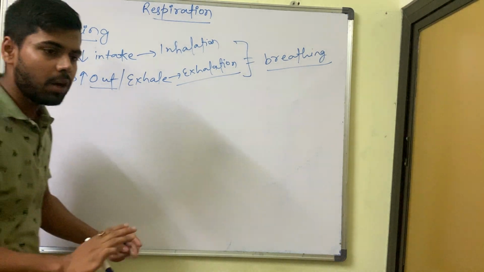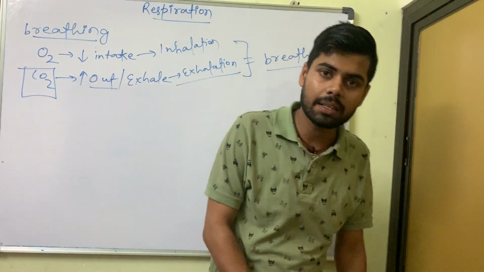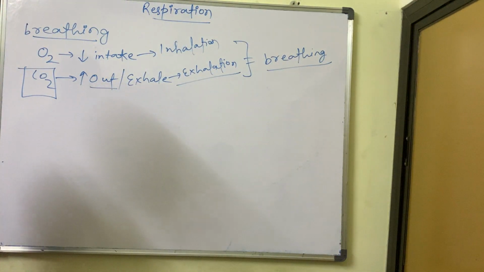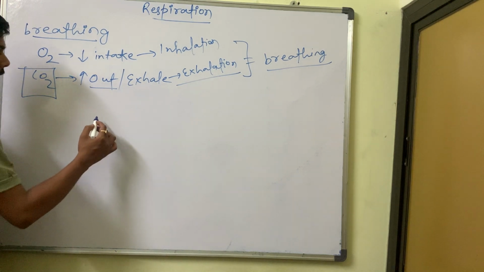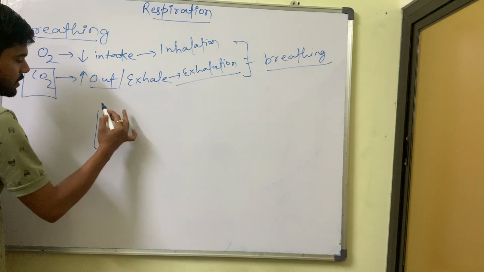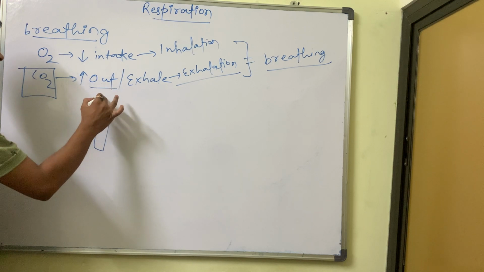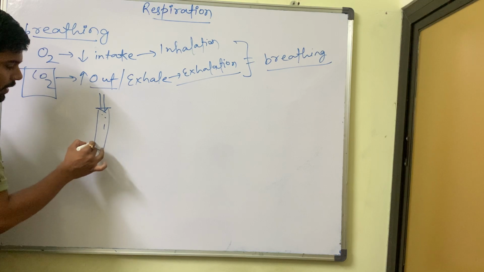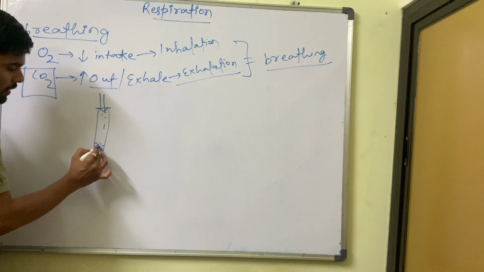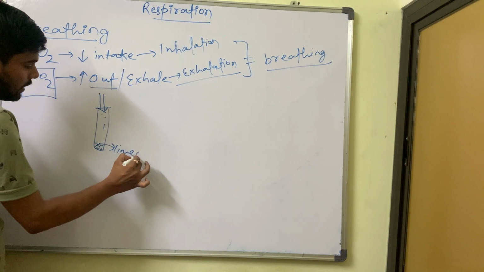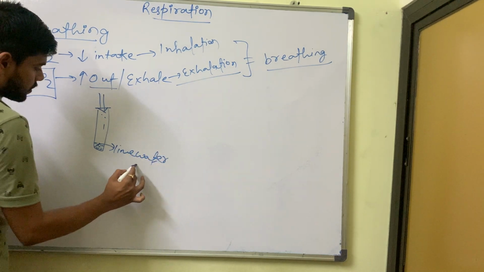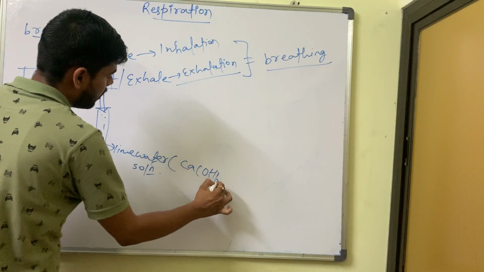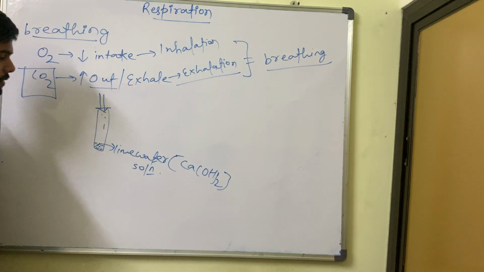Next thing. Again a question will come: sir, why carbon dioxide? How can you say that we exhale carbon dioxide? Why not another gas? For that, there is one activity in our NCERT textbook that I am going to explain to you. They say, take one test tube. Inside, keep lime water solution. What is that? Lime water solution. Now again a question: what is lime water? It is Ca(OH)2, calcium hydroxide.